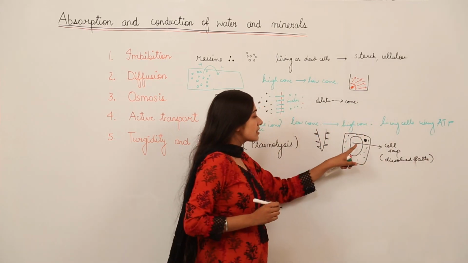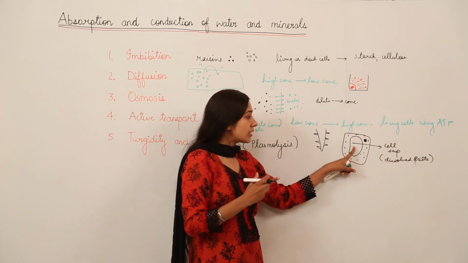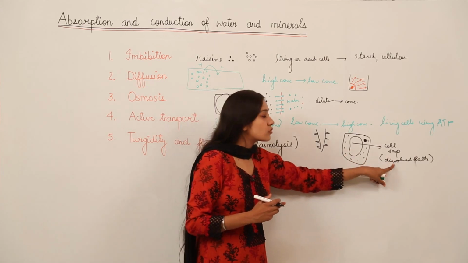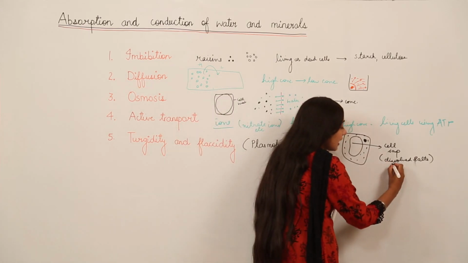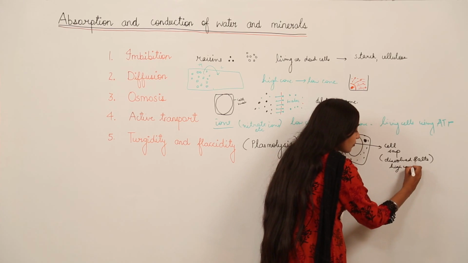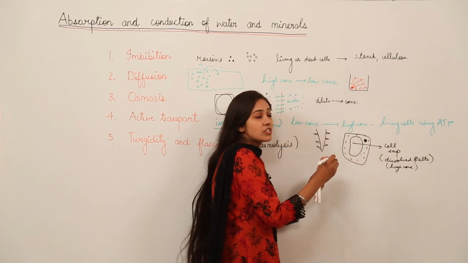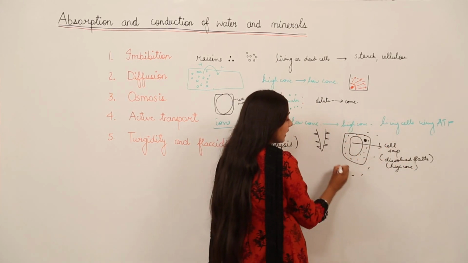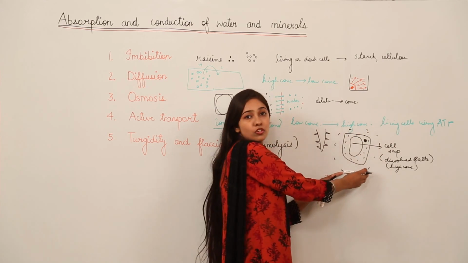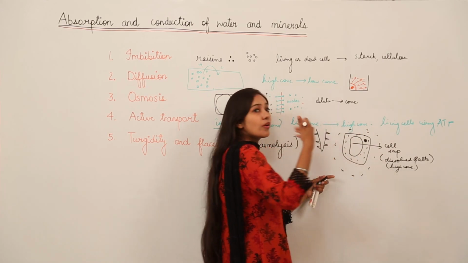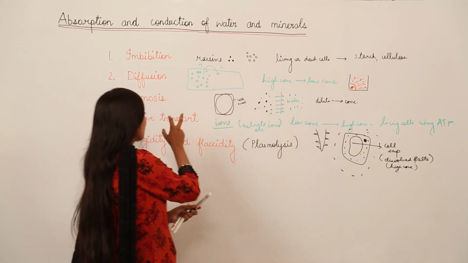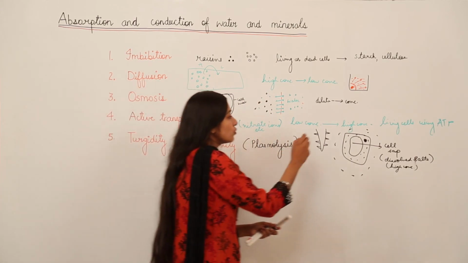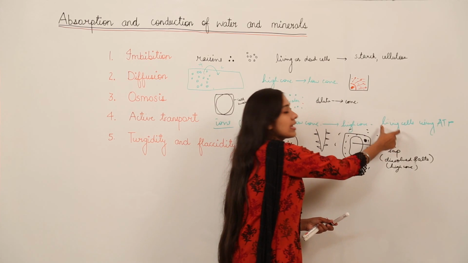Because this cell sap, which is a solution present in the vacuole, contains dissolved salts, it is at high concentration. Outside, there is a low concentration of these salts and minerals. So what is going to happen? The active transport phenomenon is going to use energy from the living cells.